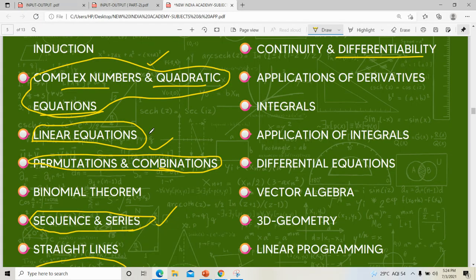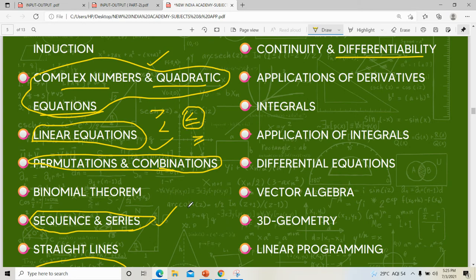So sometimes in reasoning, in arithmetical reasoning, they will ask about inequalities. What do you mean by inequalities?